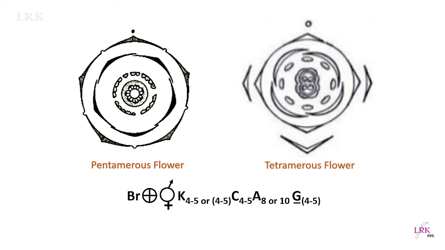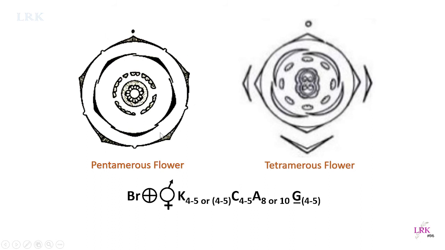In citrus species, we said that a large number of stamens are seen, but very commonly 8 to 10. And gynoecium 4 to 5 carpels are present, and the position of the gynoecium is superior, so we have underlined below the gynoecium. This is the floral formula, and the pictorial depiction of this floral formula is the floral diagram.